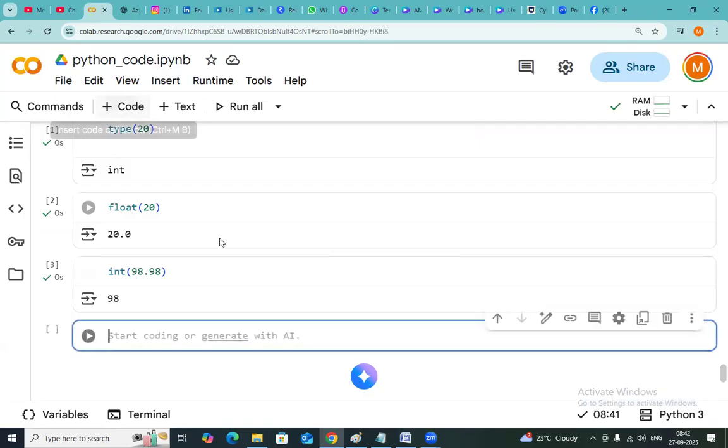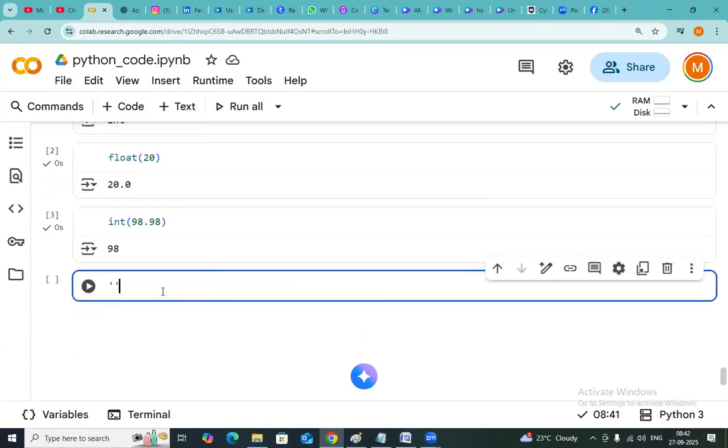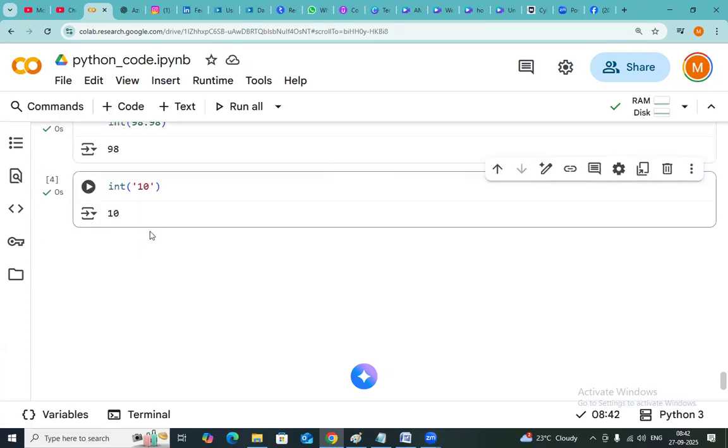Next, come to string. There is a string like "10". I want to convert this to integer. Int of this is 10, so finally the value comes as a numerical value. This is an integer, but I'm taking string data here and converting it into an integer.